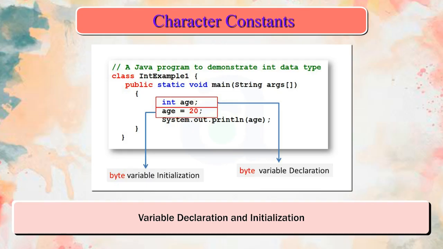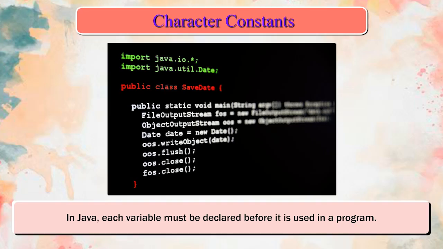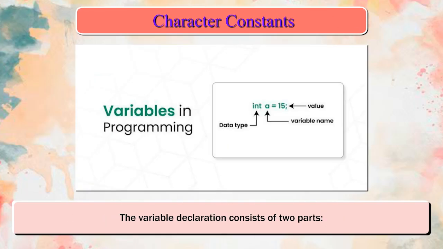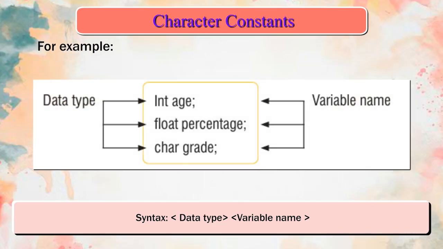Variable declaration and initialization. In Java, each variable must be declared before it is used in a program. The variable declaration consists of two parts: the data type of the variable and the name of the variable. Syntax: data type, variable name.